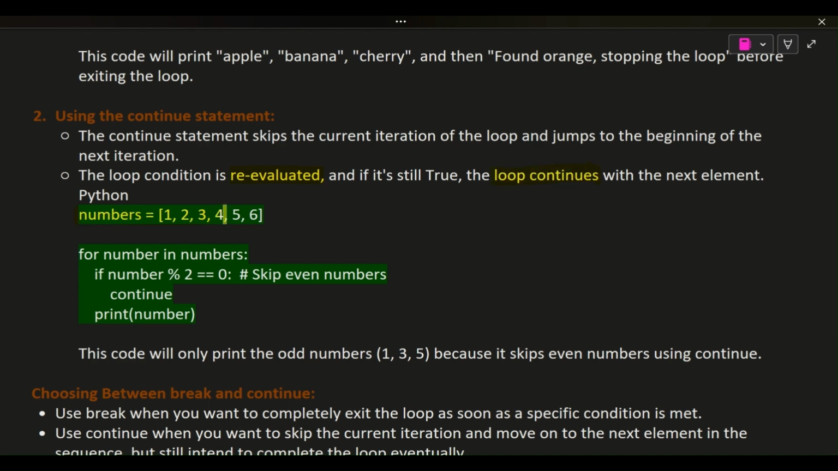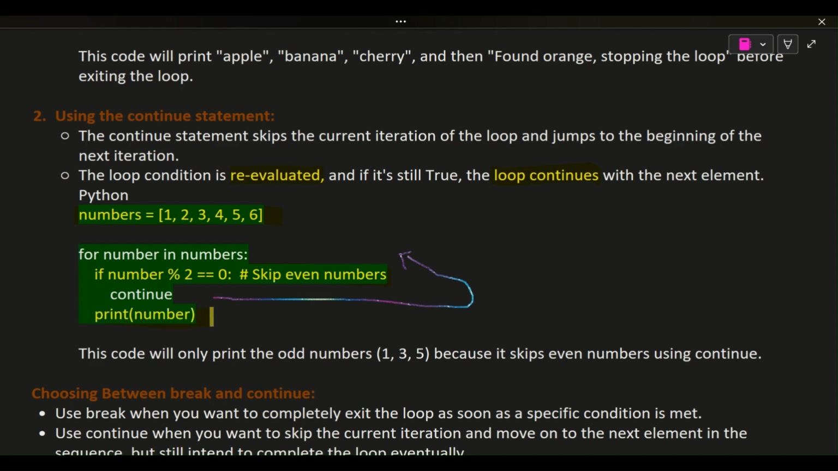Python. numbers = [1, 2, 3, 4, 5, 6]. for number in numbers: if number % 2 == 0: # skip even numbers; continue; print(number). This code will only print the odd numbers, 1, 3, 5, because it skips even numbers using continue.